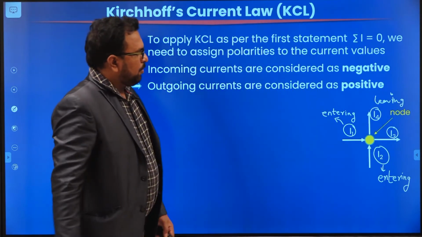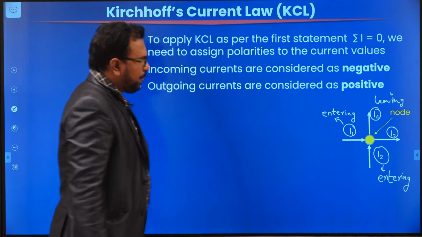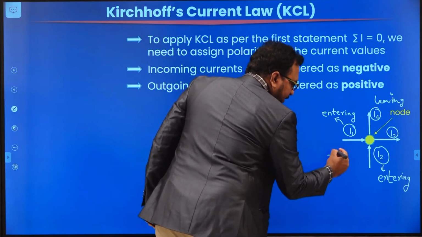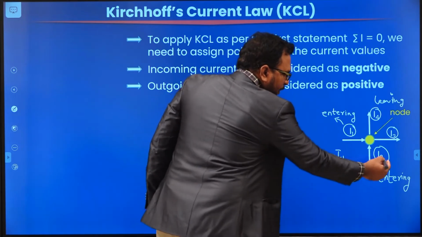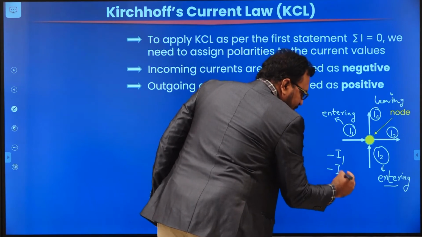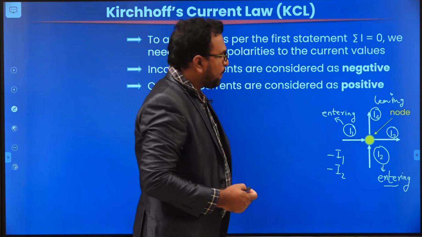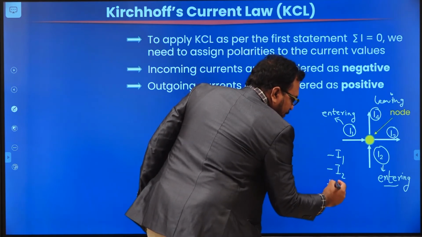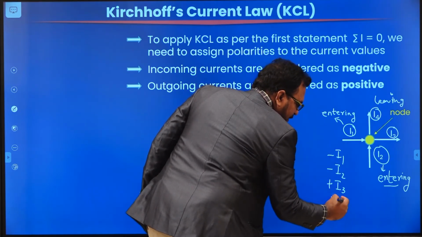According to the definition, entering currents will be assigned negative. I1 will be treated as minus I1. What about I2? I2 is also entering. Entering means we have to assign a negative polarity, so I2 is minus I2. And I3, I4 both are leaving. Leaving means we have to assign a positive value for I3 and I4.